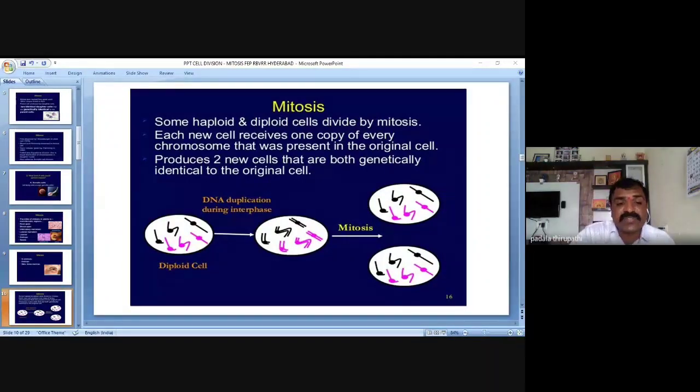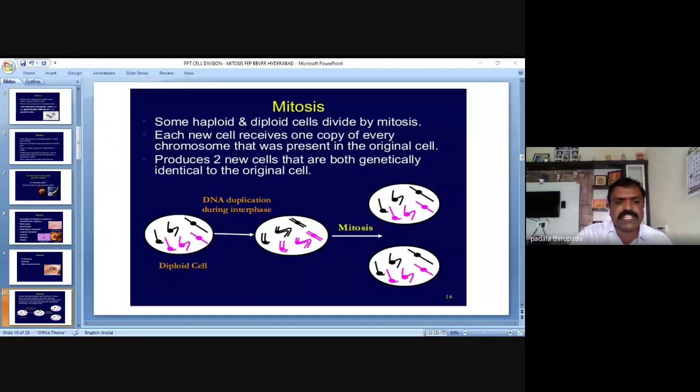Yes. So the interphase is the preparation to produce new daughter cells that are genetically and morphologically identical. After completion of mitosis, the two daughter cells have an equal number of chromosomes.